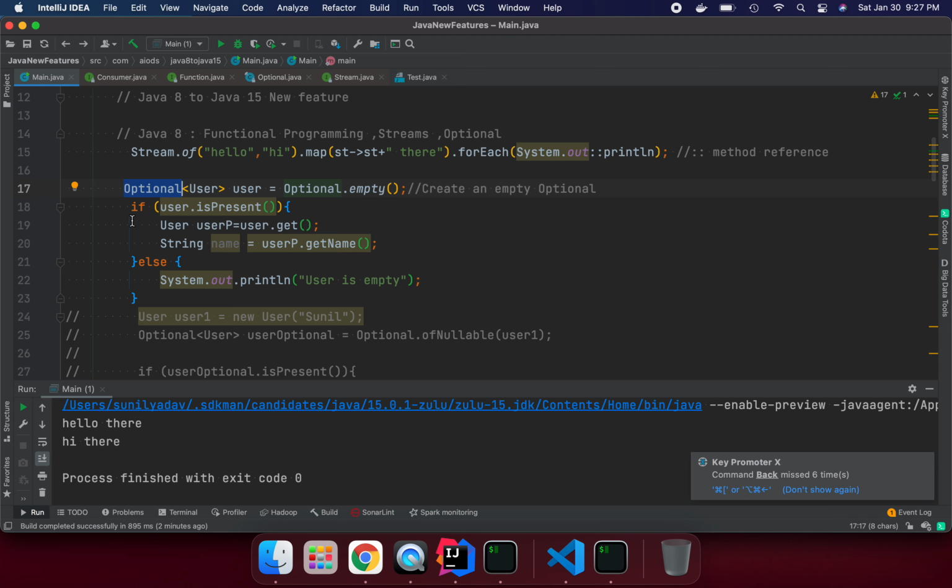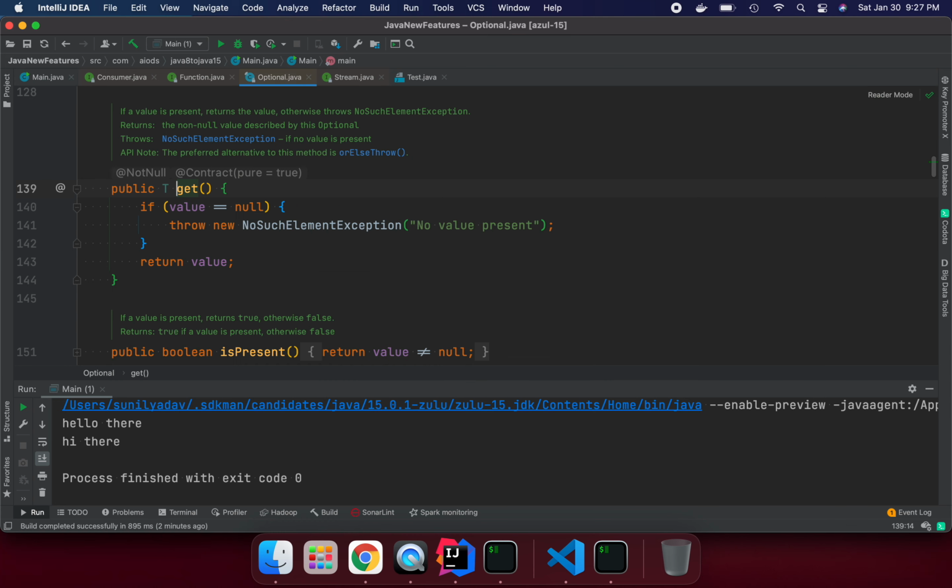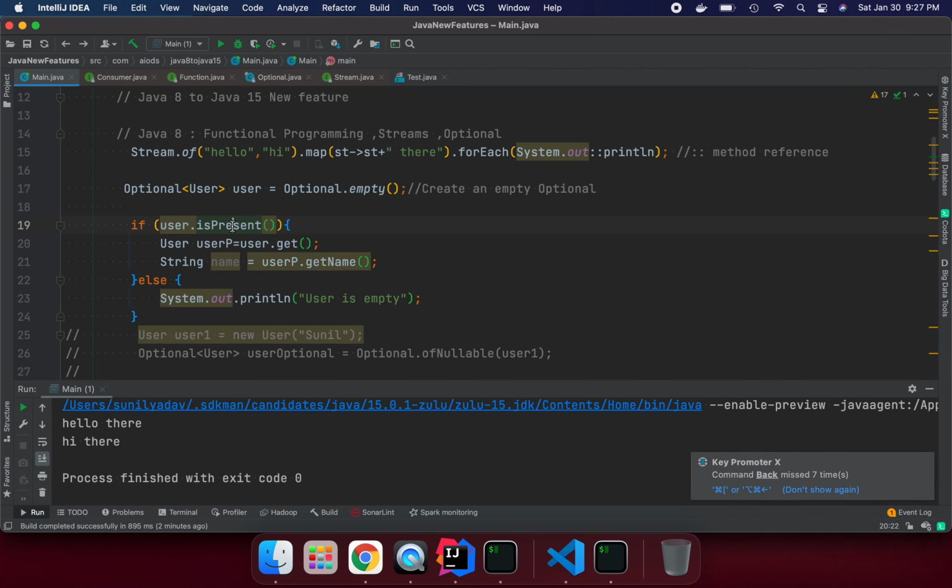Okay, so I'm going back here. Let's run this one. What I'm generally saying here is, if user is present, then give me the data. So user.get, if that data is not present and you call it, it will give me an exception. If you see, value is null, then NoSuchElementException. So generally we should first check if data is present or not. If data is present, then get the object of that model and call the method to get the data.